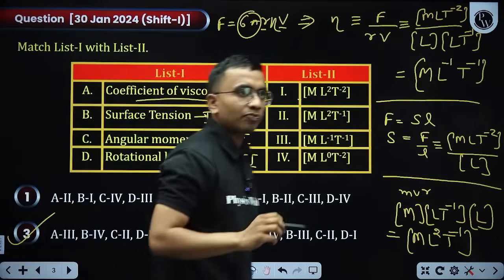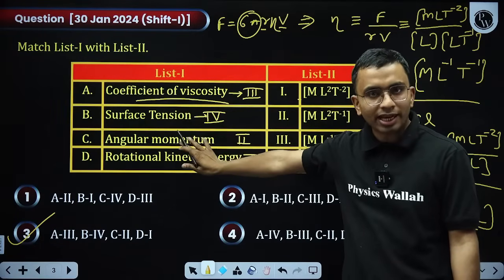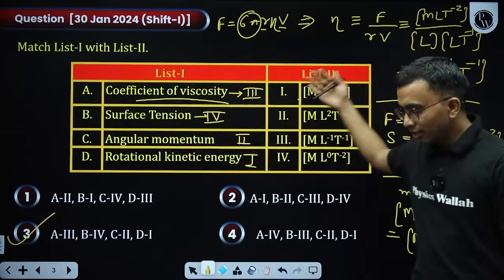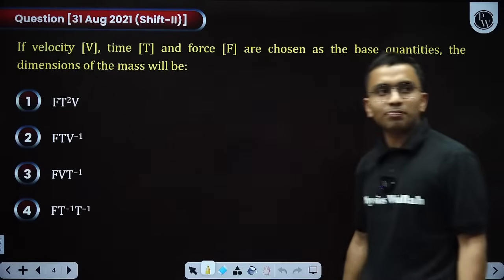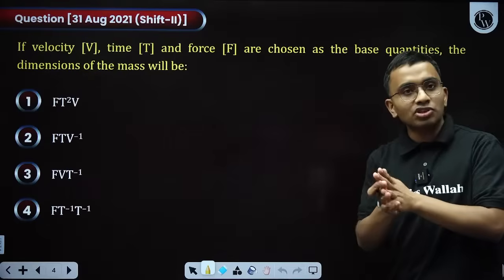Third option is coming. You will get exactly a similar question in the April attempt. You will see that a matrix match will come, 4 quantities will be given, dimensions of them will be given, and you will have to match them. Next, the next type of question that is most asked is on dimensional analysis.